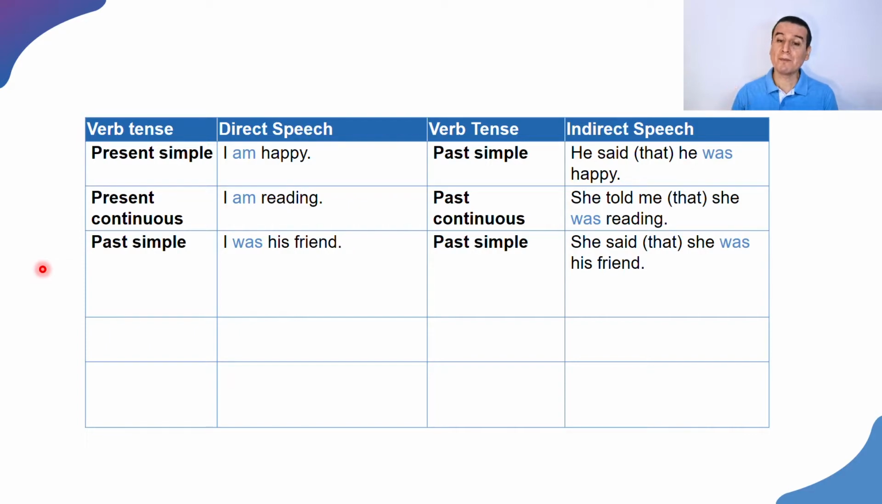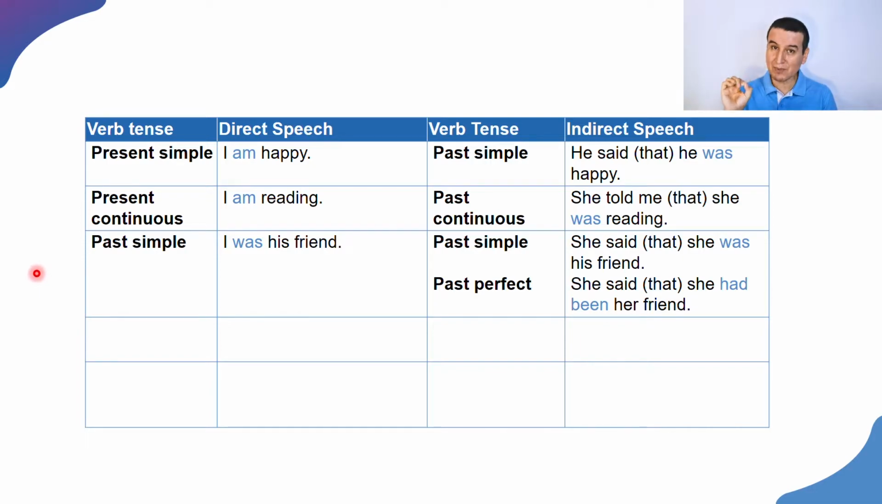In that case, we don't change from the past simple of the verb be to the past perfect when we are reporting. But when we are using a particular sense of the sentence, if you say, "I was his friend when we were very young," probably in that case we could say, she said that she had been her friend or his friend. So when we say something using the verb be in the past simple, we might have to use the past perfect. But that is on a case-by-case basis. So we have to be careful with that.